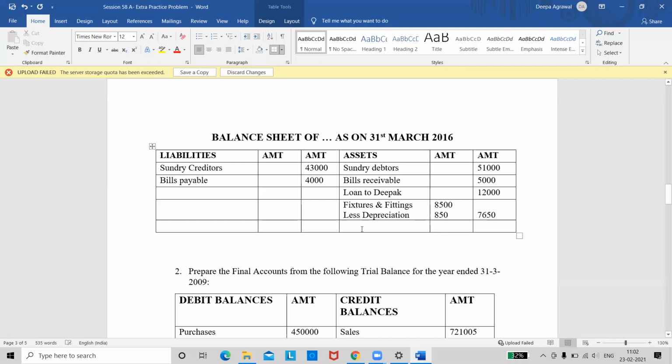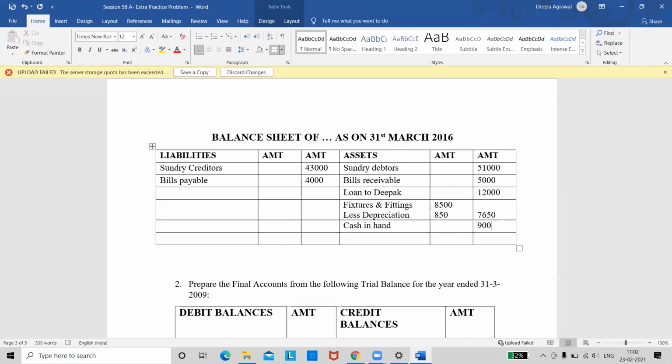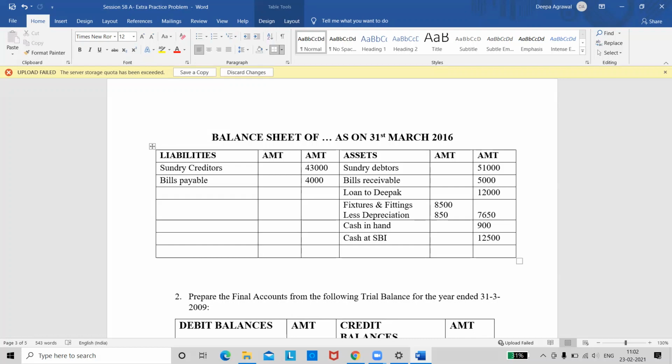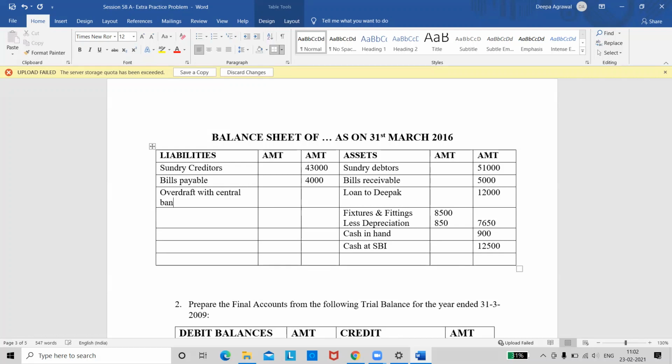Okay. Next one. After fixtures, we have cash in hand. No adjustment for this. So directly take it in the outer column. Cash in hand is 900. The next one is cash at SBI. Again, no adjustment. I'm taking it in the outer column. 12,500. Now the next one says overdraft with central bank. Where do I take it? Liability. Yes. So overdraft with central bank, again no adjustments. So I'll take it in the outer column. It is 6,000.